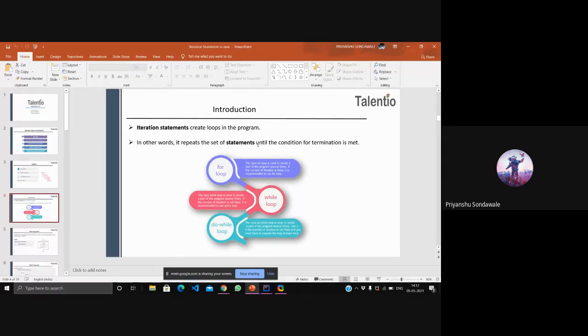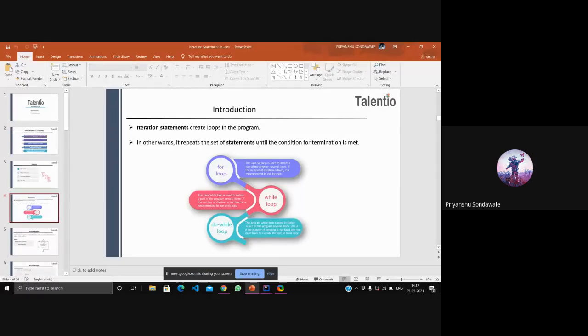Your class teacher starts taking attendance from roll number one. Roll number one present or not? Roll number two present or not? Roll number three present or not? She or he will continue the step again and again, repeating the same step until the last roll number is reached, right?